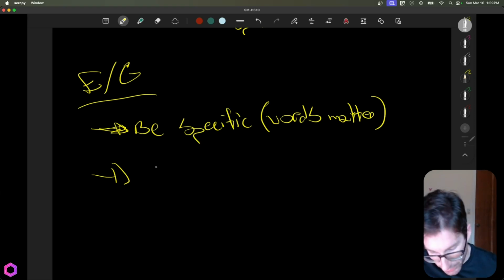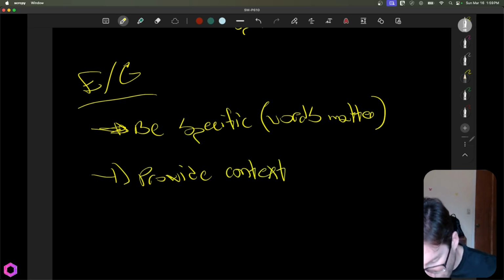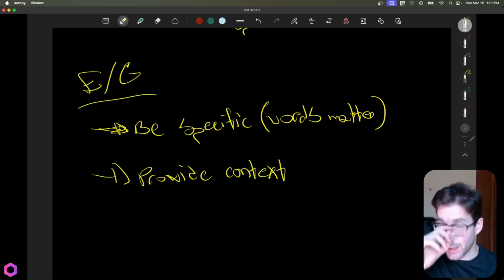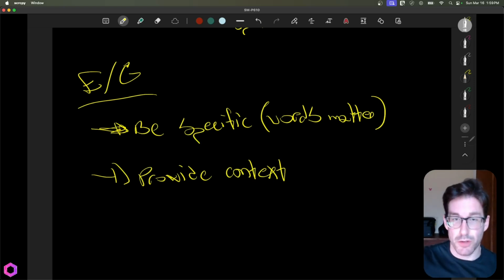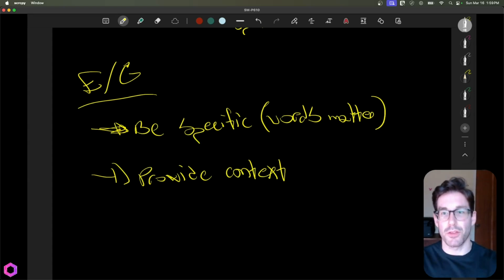Another evergreen item here is providing context. And the amount of context we provide will vary over time. My guess is that the more context we provide today, the more effective models are right now. But in the future, the models will likely have a kind of ever-knowing understanding of our context, depending on the type of model it is, because it'll be gathering context from all of the things that we interact with, not just directly from us.